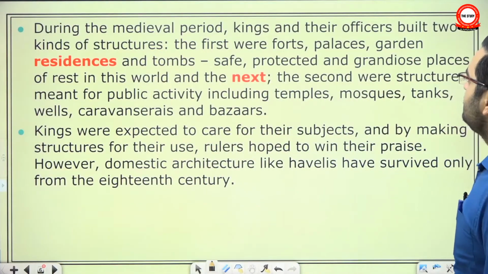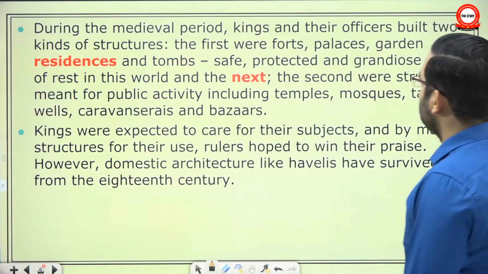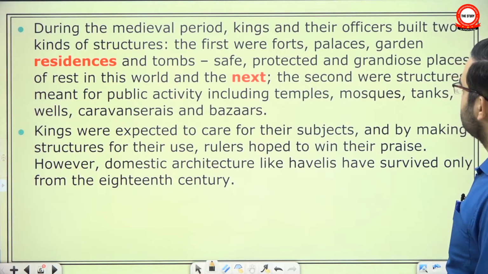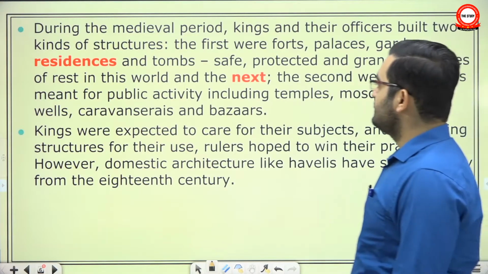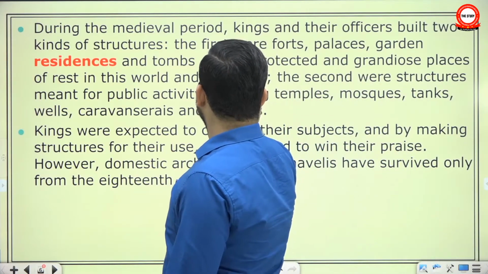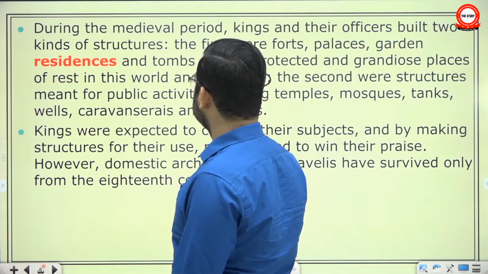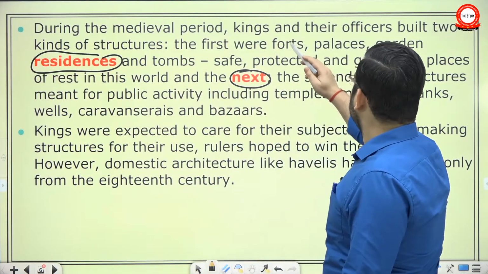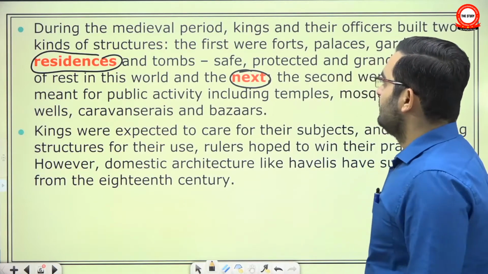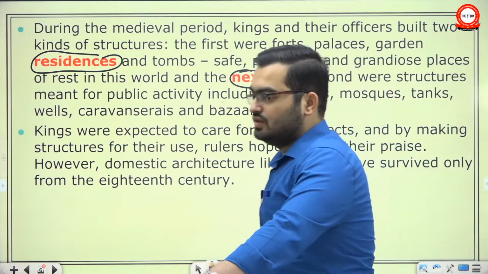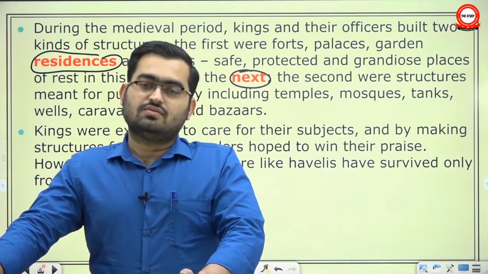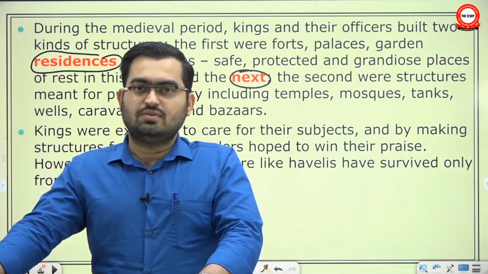Then it says during the medieval period, kings and their officers built two kinds of structures. The first were forts, palaces, gardens, residences, and tombs. Safe, protected, and grandiose places for rest in this world and the next. Even in the next. These are the places where they lived: forts, palaces, gardens. And also for the next world. Today it might seem strange to build something for residence in the next world. But the pyramid has the same logic, right?